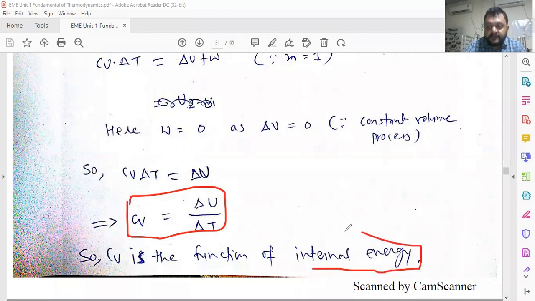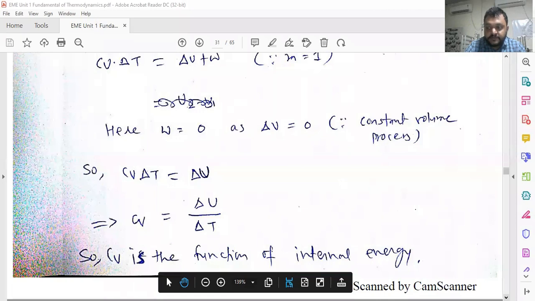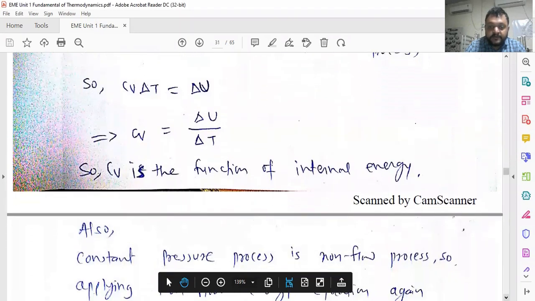That is the conclusion based on this theory. Specific heat capacity at constant volume is a function of internal energy. Similarly, we have to see the specific heat capacity at constant pressure and find out the function. Let me explain.